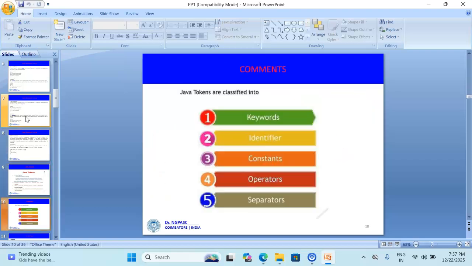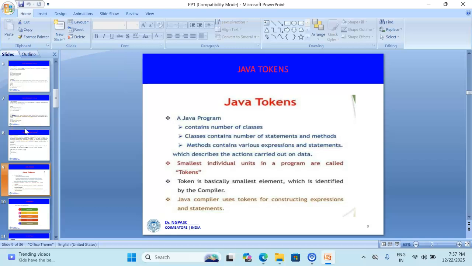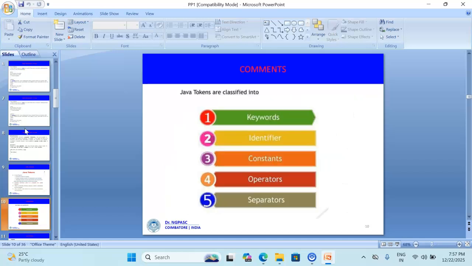Next we are going to see about tokens. A token is the smallest individual unit in a program that the Java compiler can recognize. In this we have five main types of tokens. The first one is keyword, next one is identifier, then literal, operator, and separator.